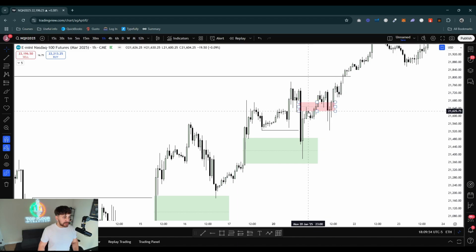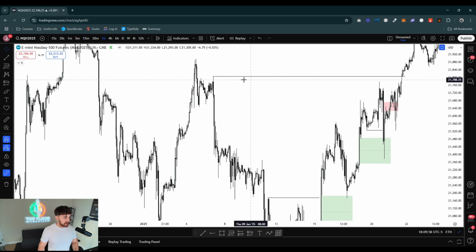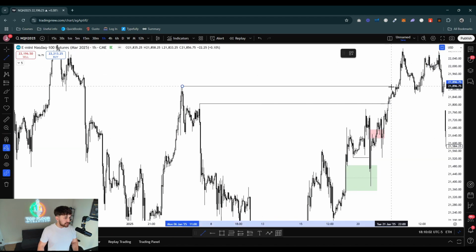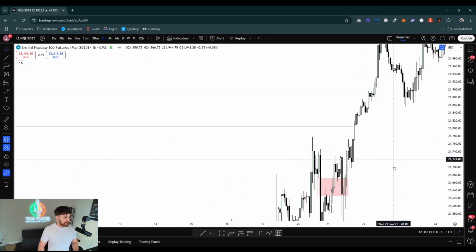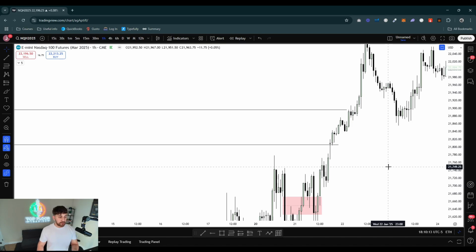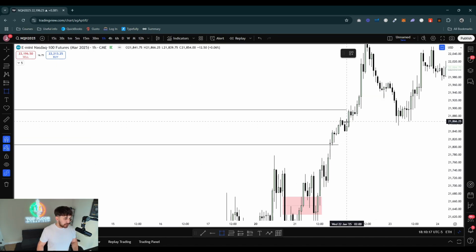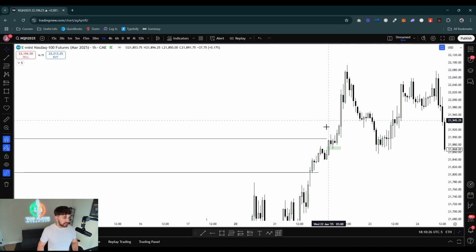It comes back, respects it, and then it pushes right up to these relative equal highs, which is this high relative to that high, and then it goes up to the main buy side up here, this main swing high, right? And then it sweeps it all out right there. And again, the same logic applies here. The important fair value gap forms after sweeping that swing high right there. So we have a fair value gap here. Now you can see how price pretty much retaps it here, and then it ends up ripping even more.